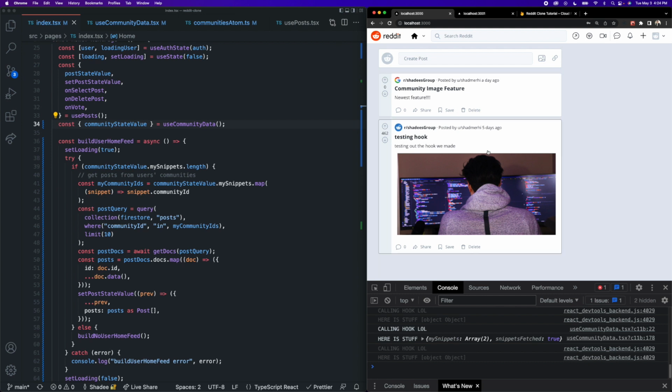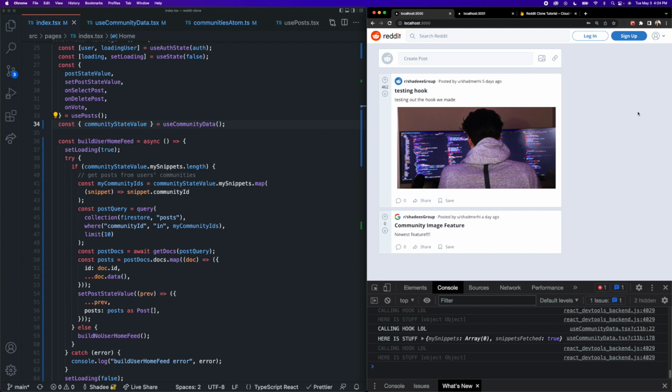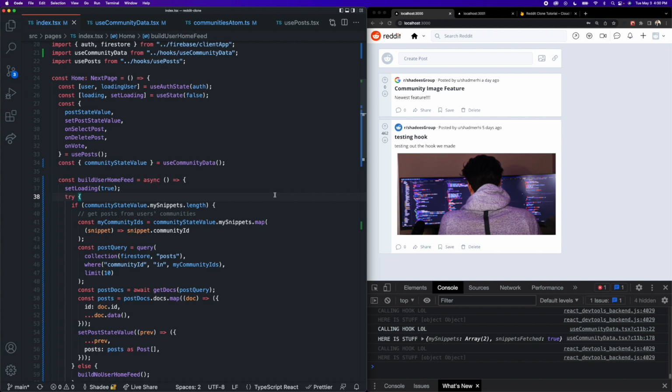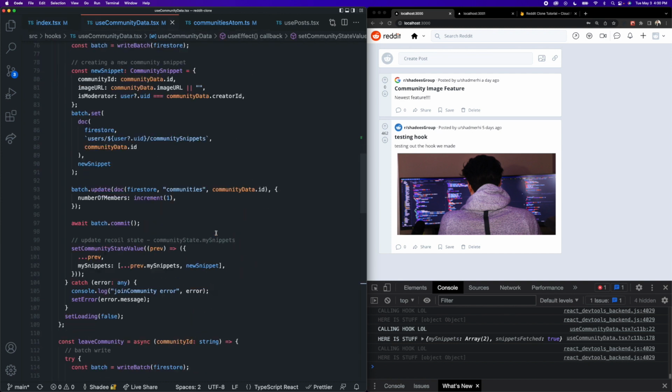There's only 2 posts in our entire database, and there's only 1 community. I'm going to need to create some more posts in different communities that I'm not in to test this out. But if I log out, it rebuilds the feed for a non-authenticated user. And also, when the user logs out and there is no user anymore, we want to actually reset the value of that snippets fetched Boolean.